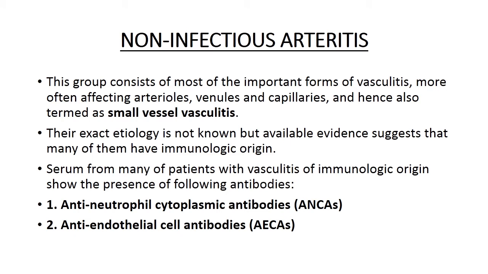Now, we will start discussion of non-infectious arteritis. This group consists of most of the important forms of vasculitis, more often affecting arterioles, venules and capillaries, and hence they are also known as small vessel vasculitis. Their exact etiology is not known, but available evidence suggests that many of them have immunological origin, and serum from many of these patients with vasculitis of immunological origin shows the presence of two types of antibodies. These are anti-neutrophil cytoplasmic antibodies and anti-endothelial cell antibodies.